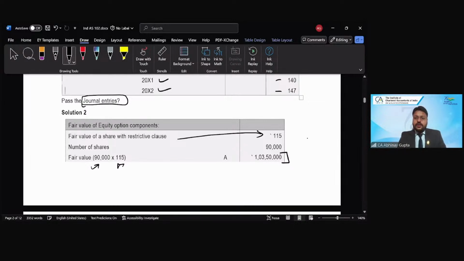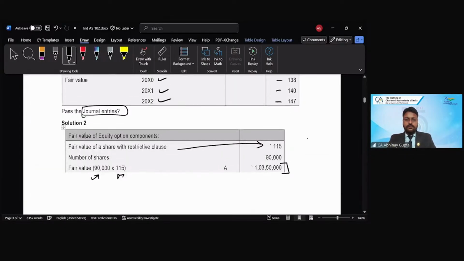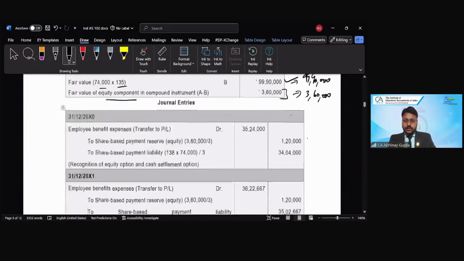So the fair value of the cash option is how much? 99,90,000, right? And the equity component is how much? 3,60,000, right? Which eventually gives us the total fair value of the equity option, right?